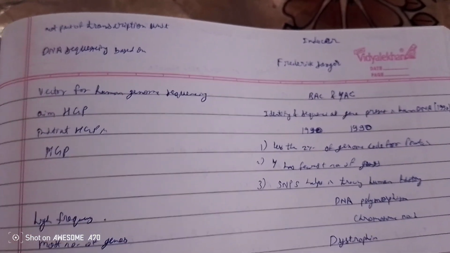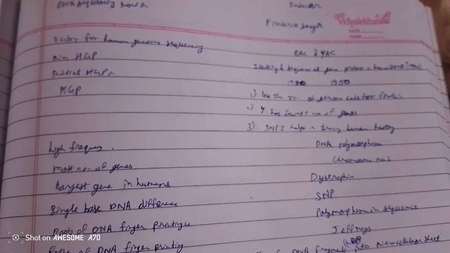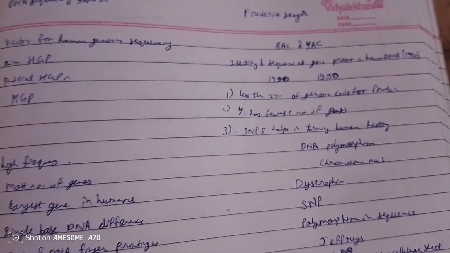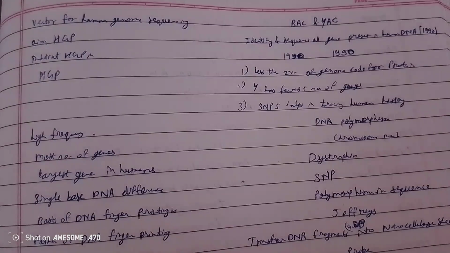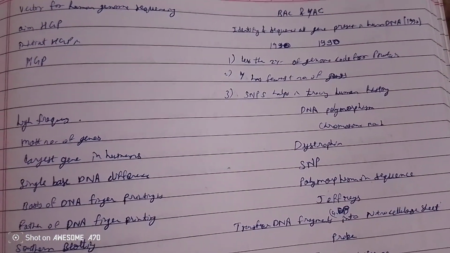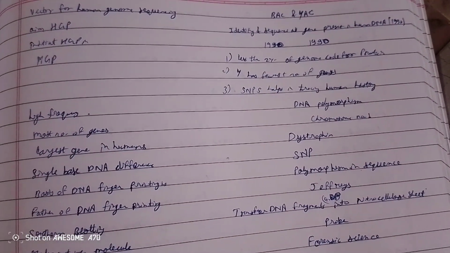DNA sequencing was based on Frederick Sanger's method. Vectors for the human genome sequence are BAC and YAC. The aim of the HGP, initiated in 1990, was to identify the sequence of genes present in human DNA. Less than 2% of the genome codes for protein. The Y chromosome has the fewest genes.